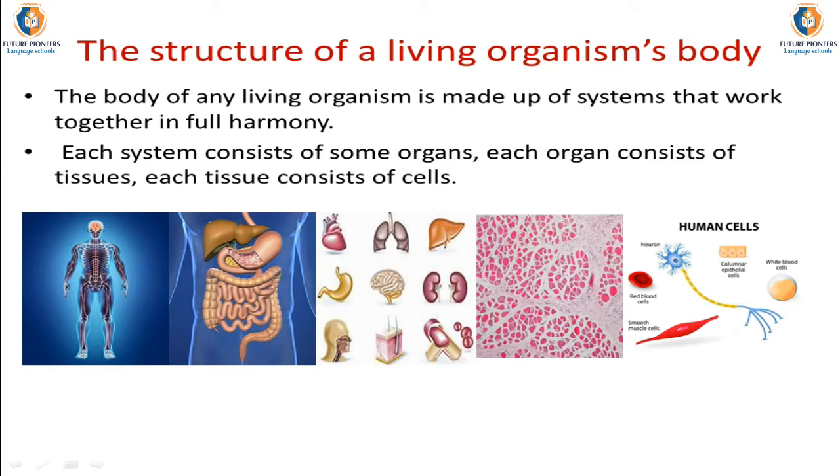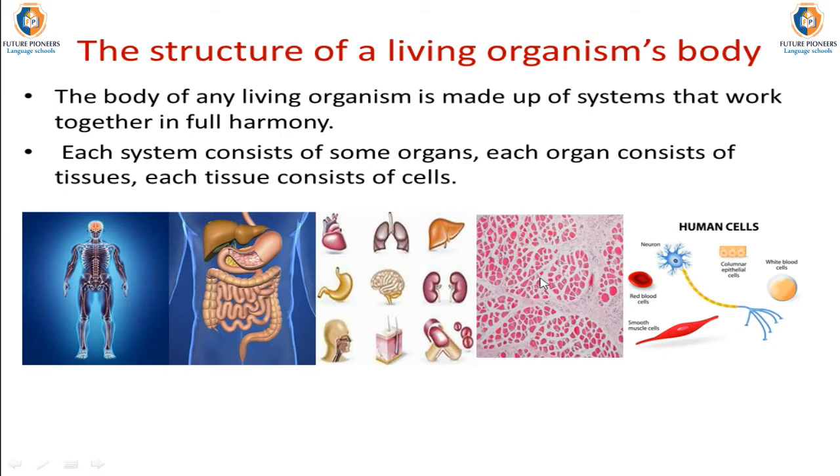As we can observe in the following figure, which represents a body, this body consists of a group of systems. For example, the digestive system. This digestive system consists of a group of organs like the stomach, large intestine, small intestine, and so on. In the following figure, we can see some organs of our body like the liver, lungs, heart, stomach, brain, kidney, pharynx, skin, and the blood vessels.